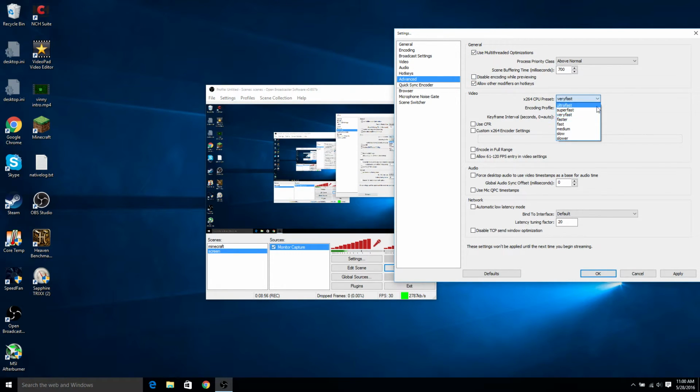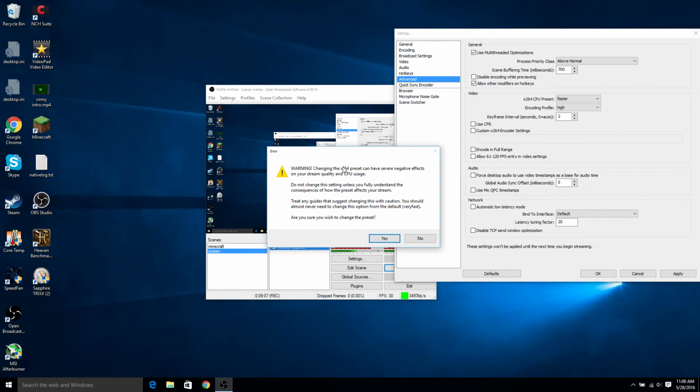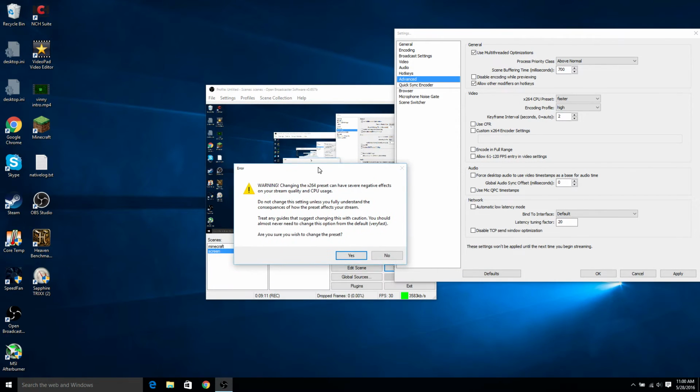This is automatically set to very fast. The slower you make this, the better the quality. But say I try to put it to faster, it's going to bring up this warning. Can you guys see this warning? Yes, you can. Basically, this will put extreme stress on your system.